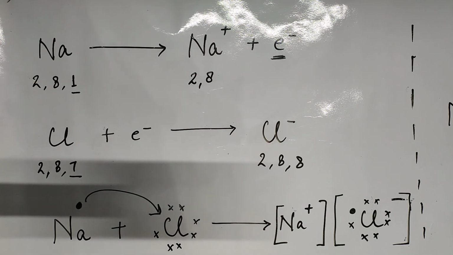Now the other one which we will be discussing is magnesium chloride. The concept will be the same, based on stability and the octet rule, and again the transfer of electrons will take place from metal to non-metal. This is the reason that metals are said to be electropositive in nature, whereas non-metals are said to be electronegative in nature, as you can also understand here.